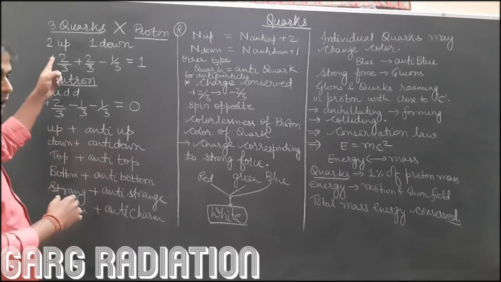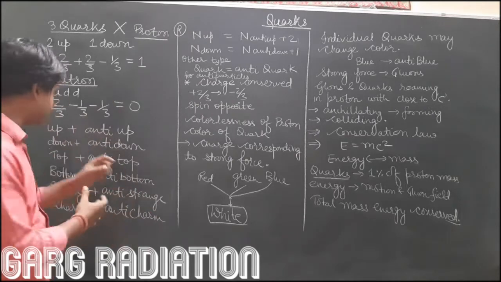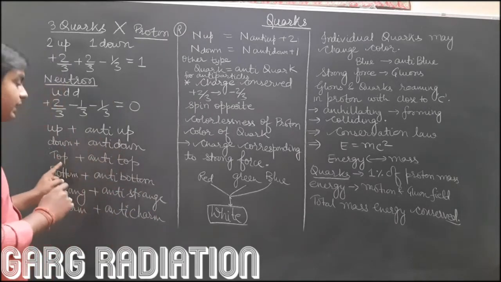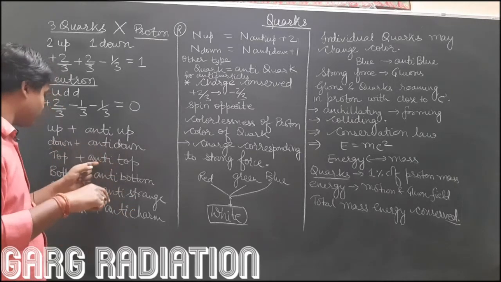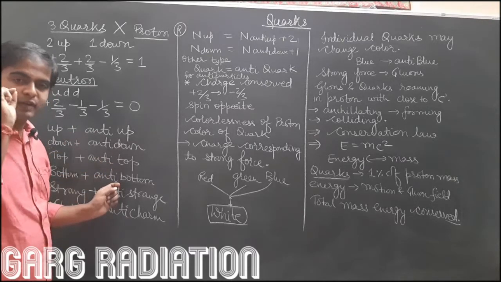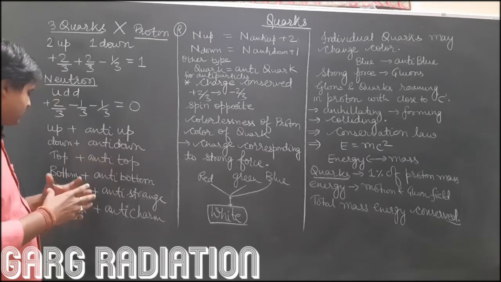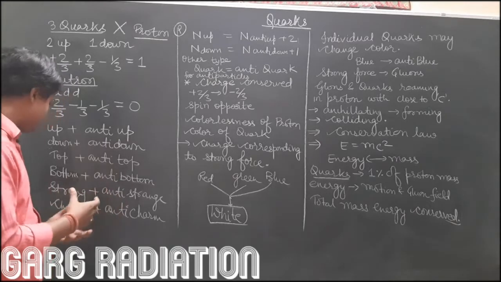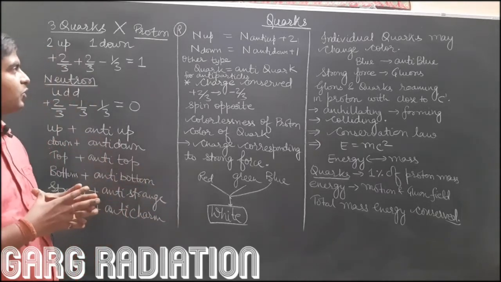So it's not 2 up quarks, it may be millions of up quarks and anti-up quarks, millions of down quarks and anti-down quarks, millions of top quarks and millions of anti-top quarks, millions of bottom quarks, millions of anti-bottom quarks, millions of strange quarks, millions of anti-strange quarks, millions of charm quarks and millions of anti-charm quarks.